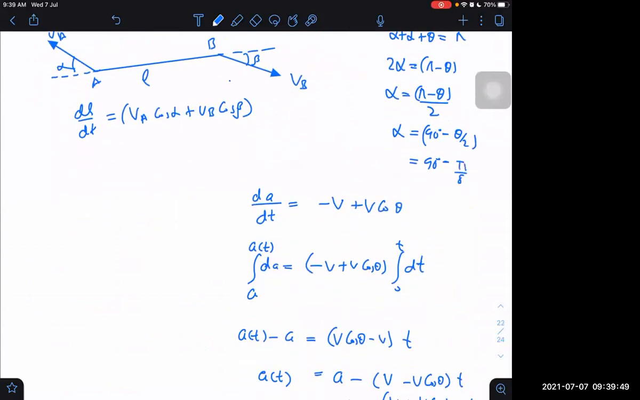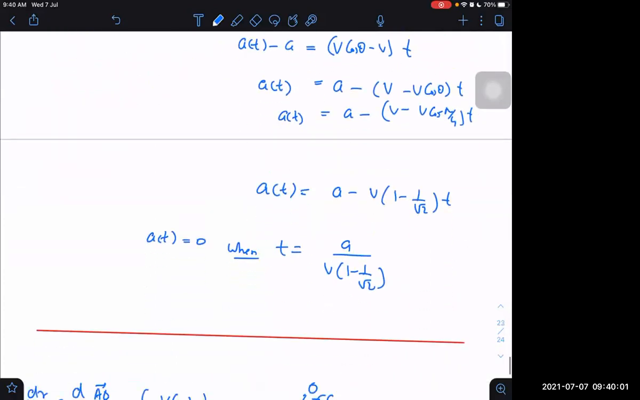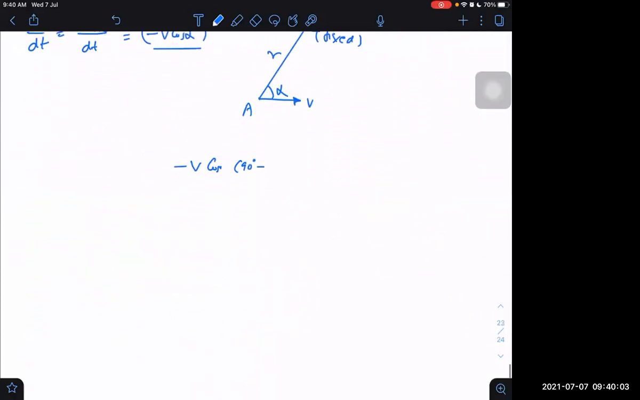And it will become pi by 8. Pi by 2 minus pi by 8. What is pi by 2 minus pi by 8? It will be 3 pi by 8. Then we get it as cos of 3 pi by 8, minus v cos of 3 pi by 8.